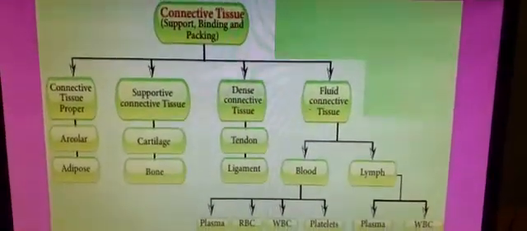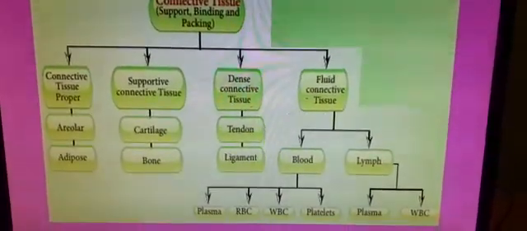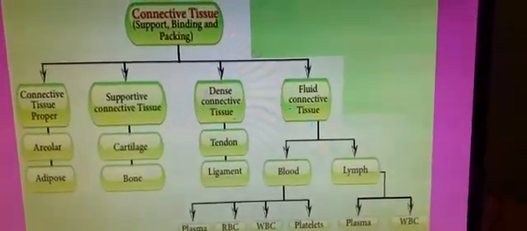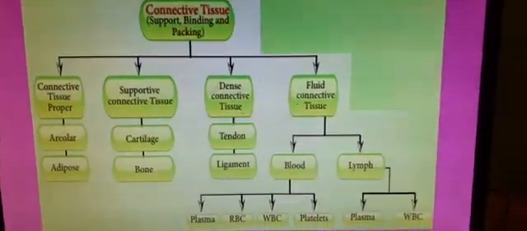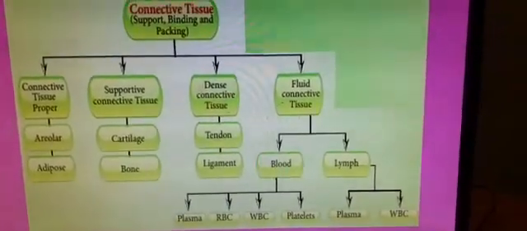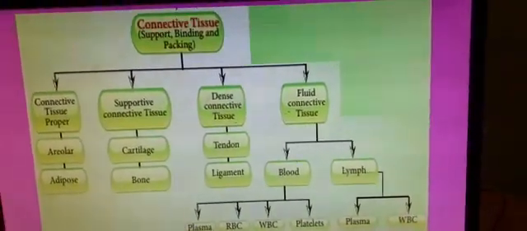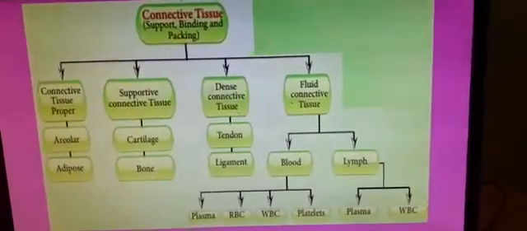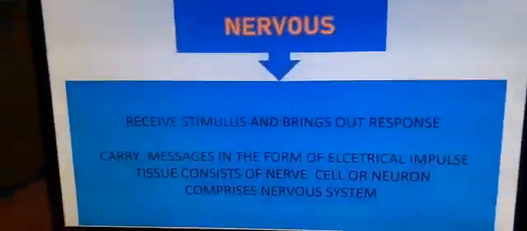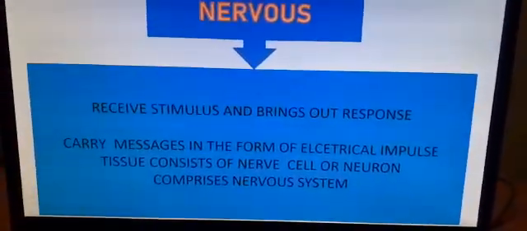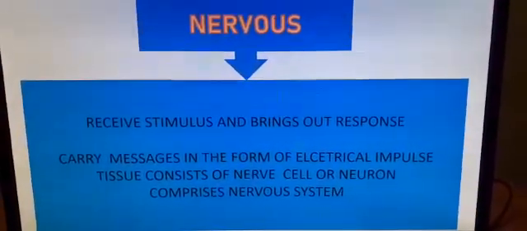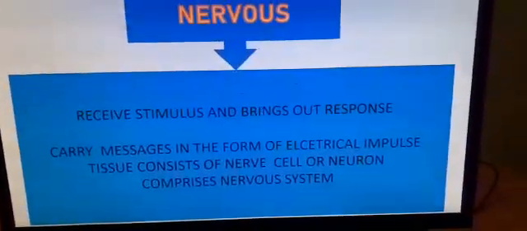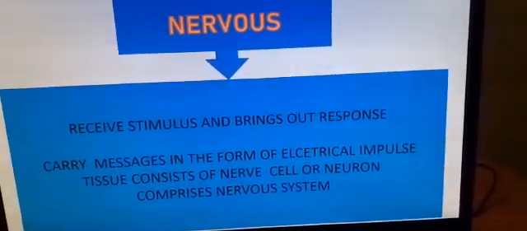So children, we discussed the connective tissues. So we have completed the three important tissues of animals, that is epithelial, connective and muscular. Now let us move on to the last category, that is nervous tissue. You must be familiar with this name, nerve or nerve cells. The nervous tissue is made up of cells called nerve cells or neurons.